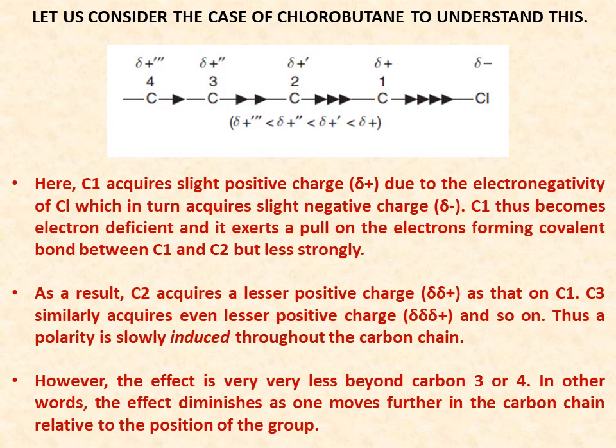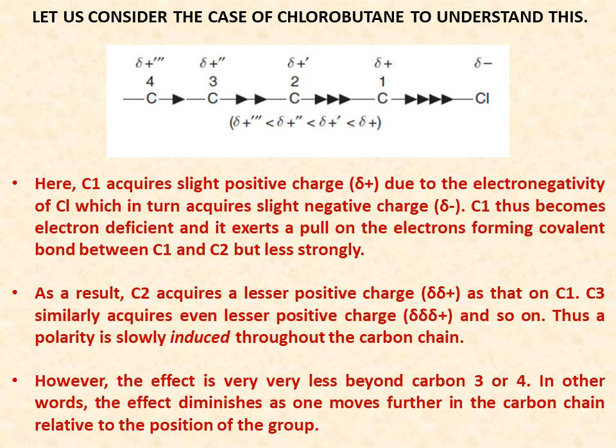Now, let us consider the case of chlorobutane to understand this. Chlorobutane has four carbon atoms C1, C2, C3, and C4. Carbon number 1 is linked to chlorine. Here chlorine, being electronegative, will attract the shared pair of electrons towards itself, developing a partial negative charge.